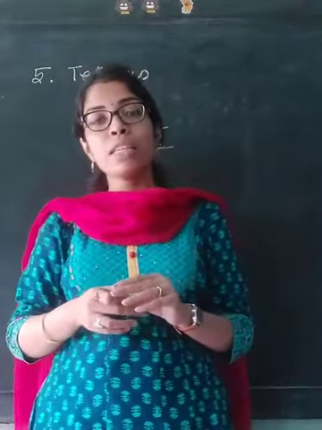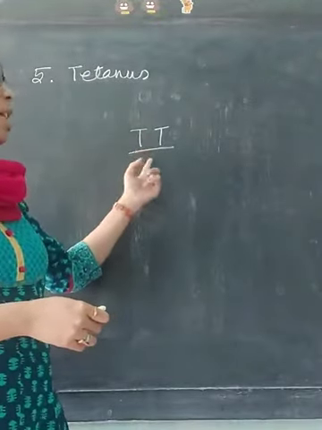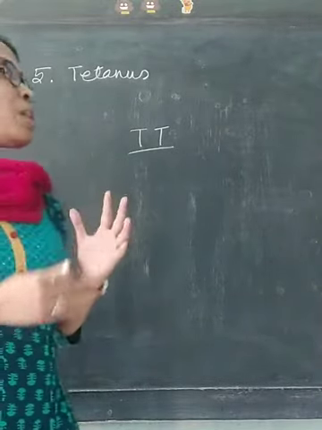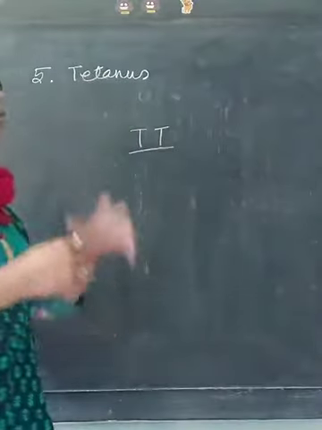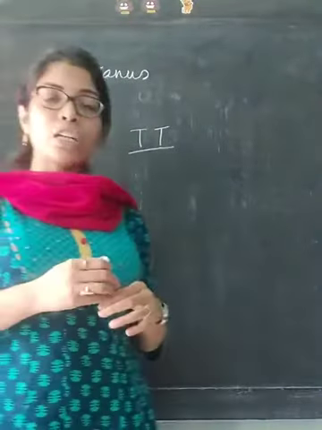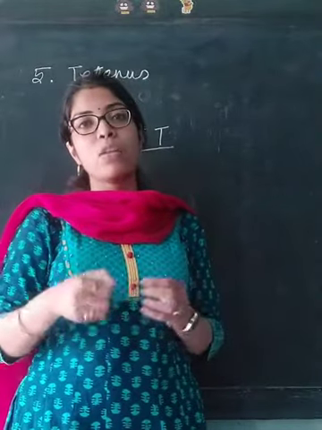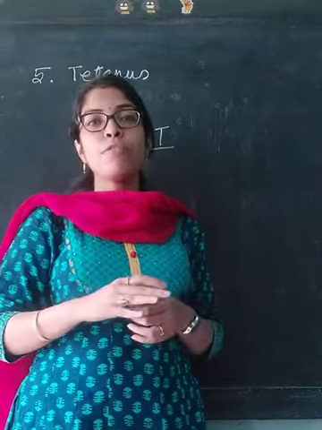The name of the disease is tetanus, and TT or tetanus toxoid is the vaccine that we take whenever we think we may get this disease due to getting cut in an environment which may have a large number of pathogens.